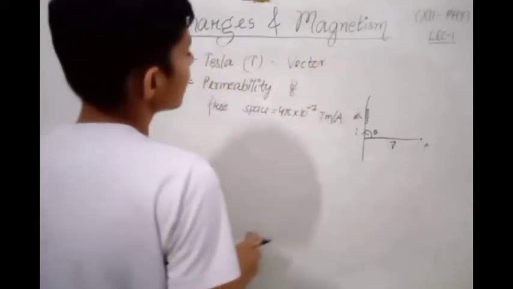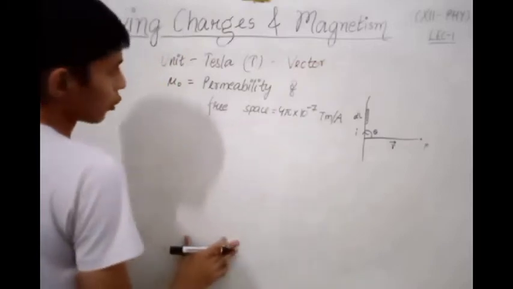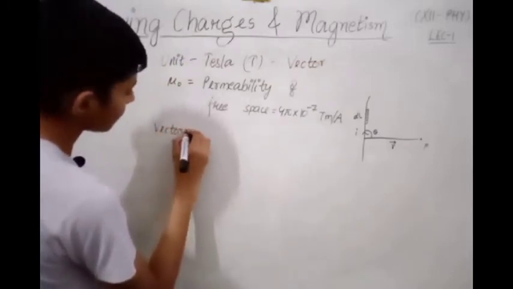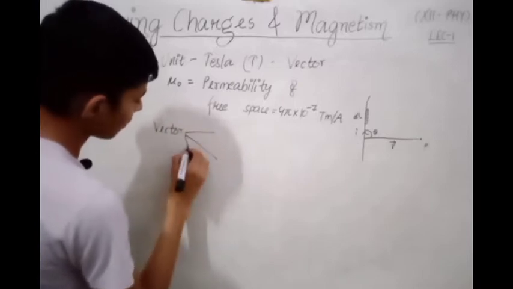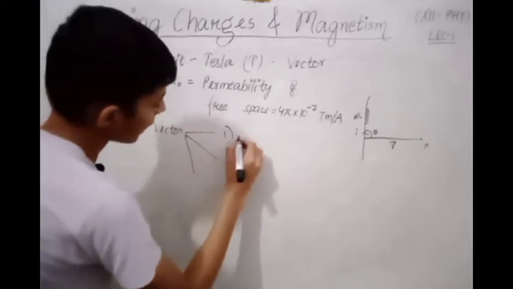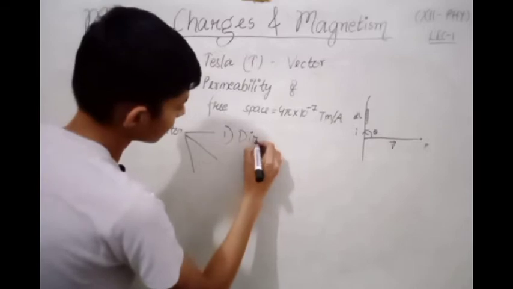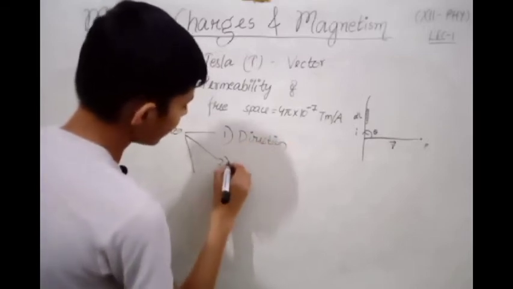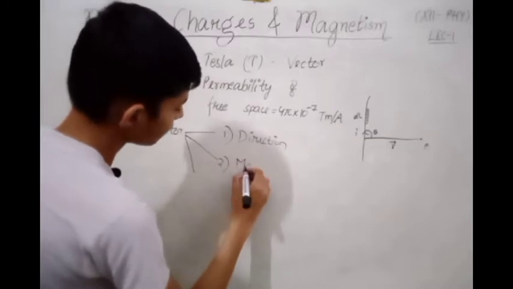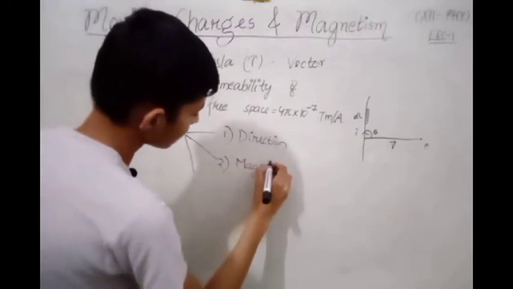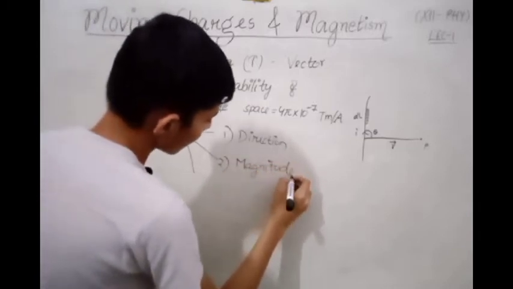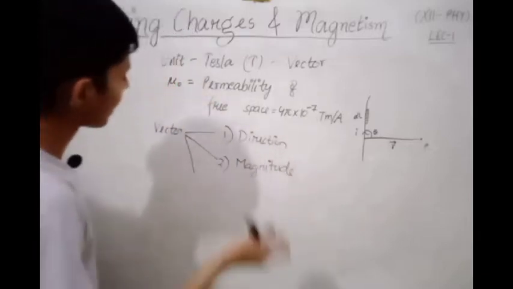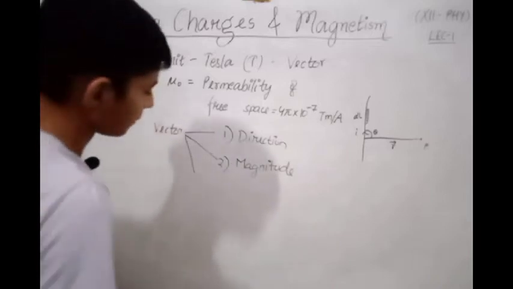What are the characteristics that are possessed by a vector quantity? The first is direction, and the second is magnitude. Now, what is the third property that defines whether a quantity is a vector or a scalar?